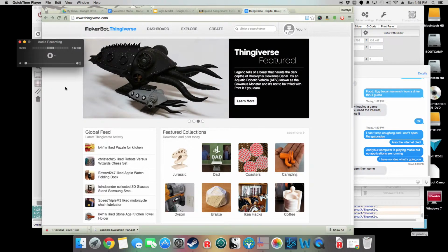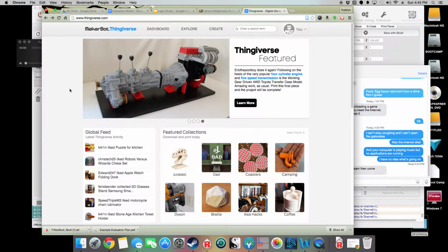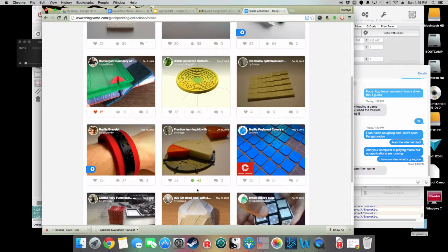Today we're going to look at how to prepare a 3D model for 3D printing. The first step is to find a 3D model. Either create one yourself or download it. Thingiverse is a popular website for sharing 3D models. So let's come here and see. One of their current collections is a Braille set.